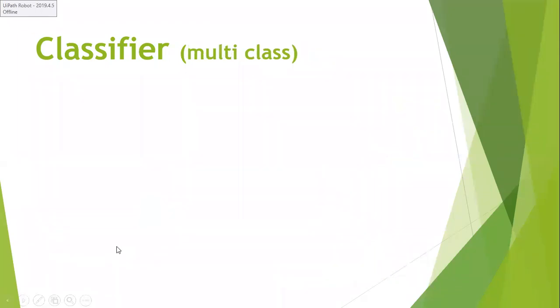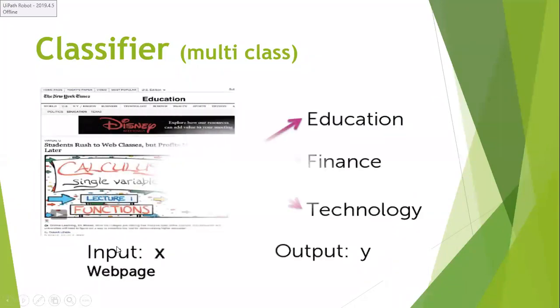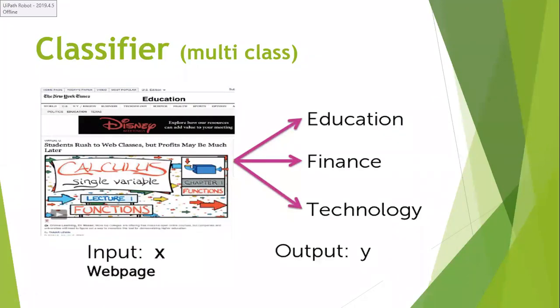What if it is a multi-class? I already told you multi-class means it has more than 2 labels. For example, if I take an internet corpus, internet corpus means it has a large number of web pages or text documents or web documents.